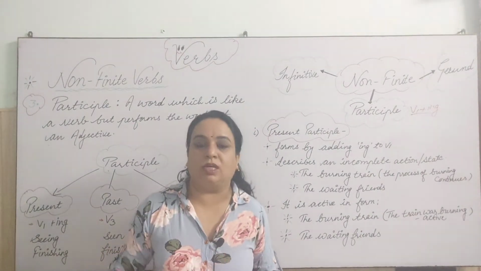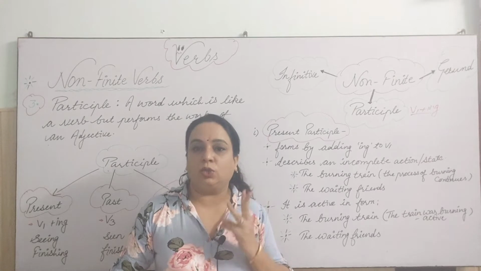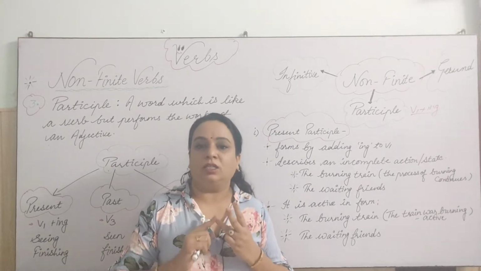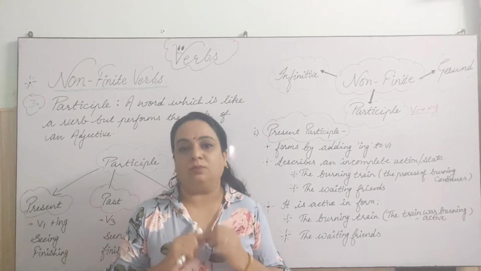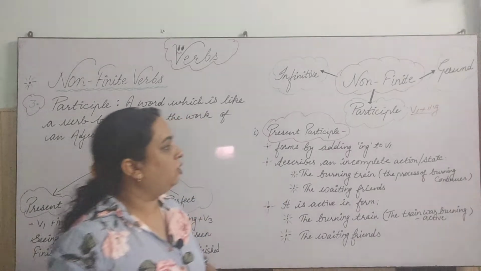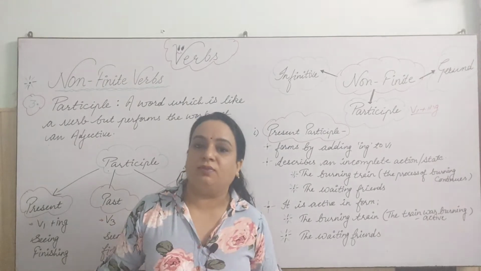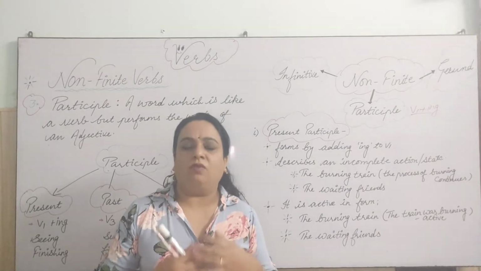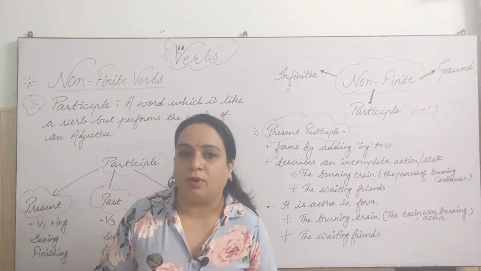Mostly it is used as verb first plus ing, but this participle is divided into three categories. Number one is present participle, number two is past participle, and number three is perfect participle. So how to form these participles, how to identify them, and what is the function of participles in the sentence, let's talk about that.